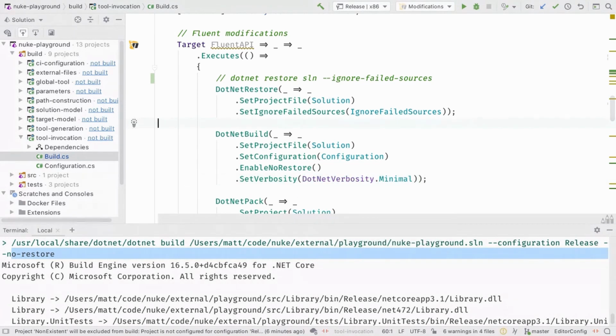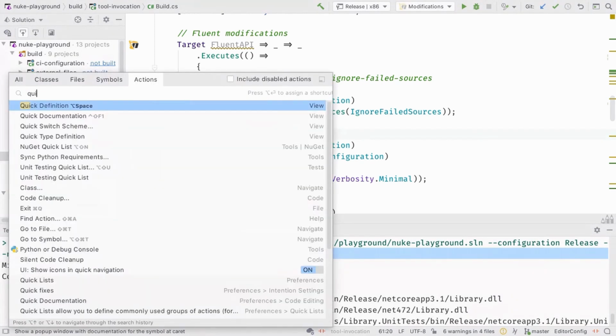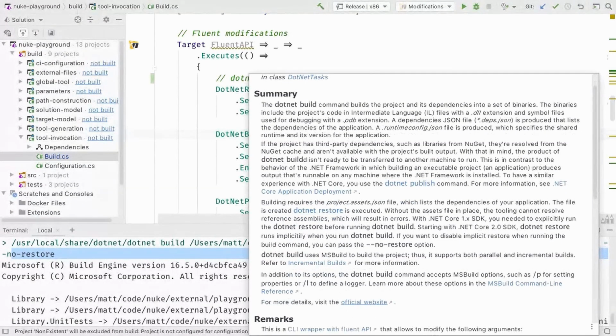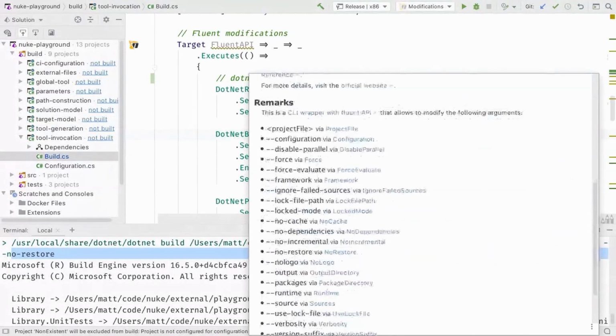One thing that's interesting about that Fluent API is that we can invoke the quick documentation here and see the same documentation as on the official websites. So here's a link to the official website, and we can also see this is a wrapper, a CLI wrapper with Fluent API.